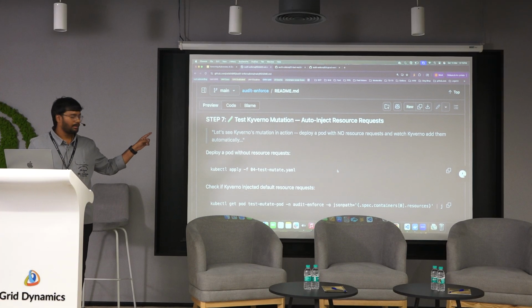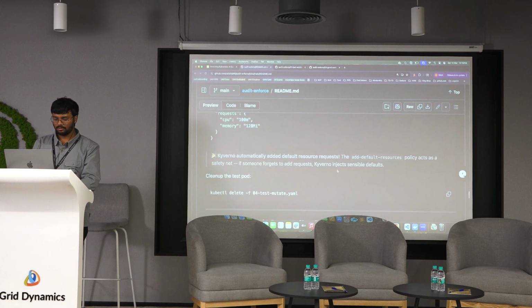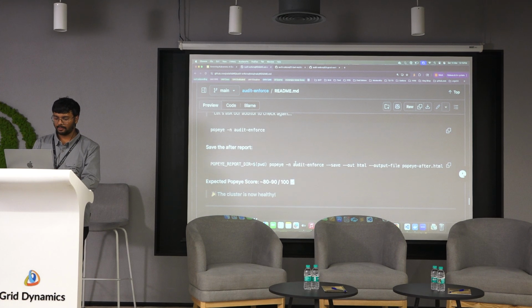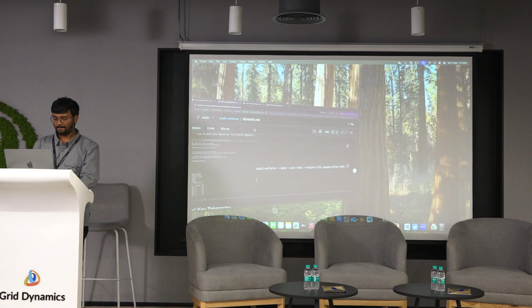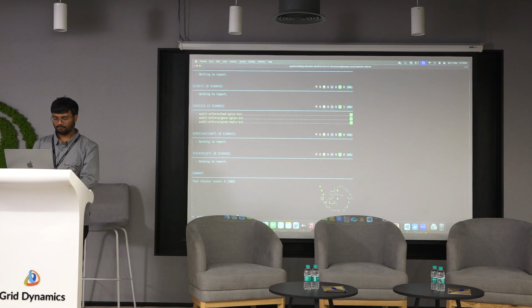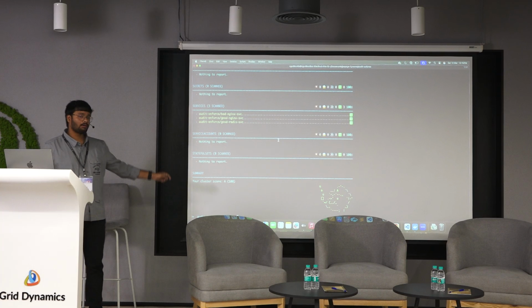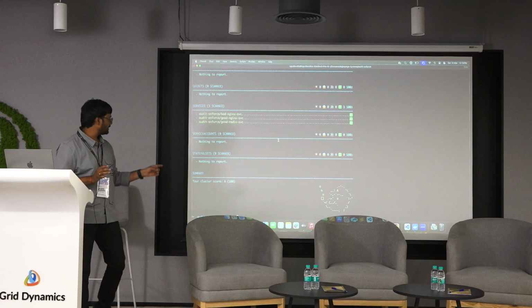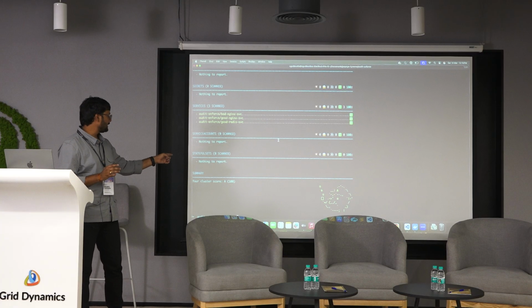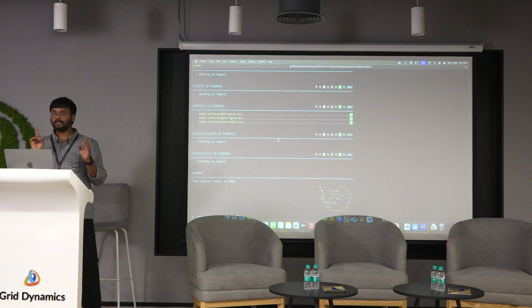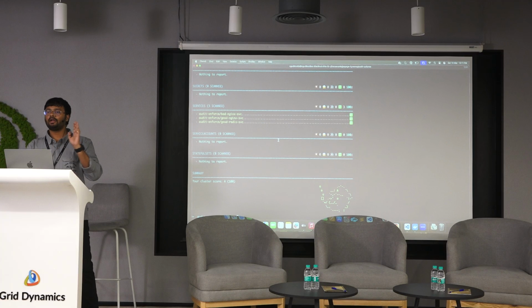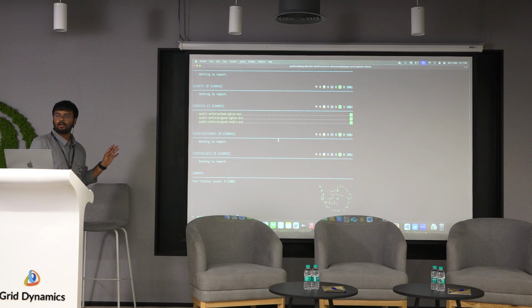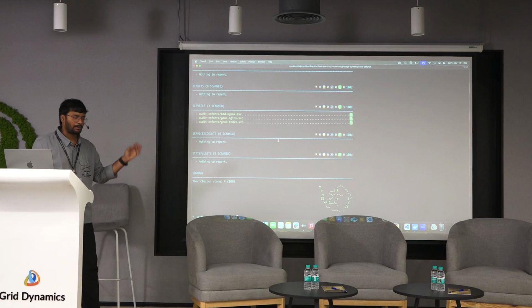This mutation part I will go through after showing you the report. First, let me scan it with Papaya. If you can see the score, previously the score of the cluster was 89%. Now it is 100% because we have rectified all these things by creating our policies, and we are enforcing it so that nothing is created without following best practices.